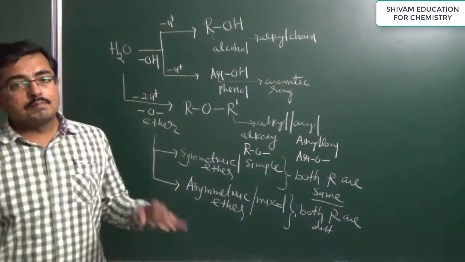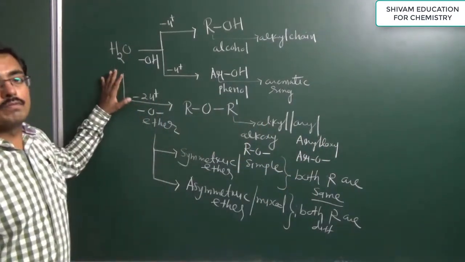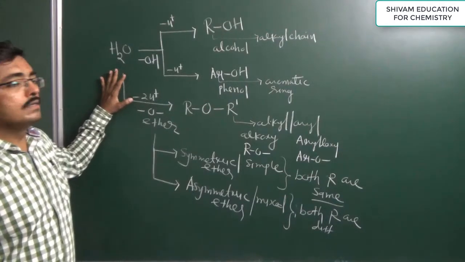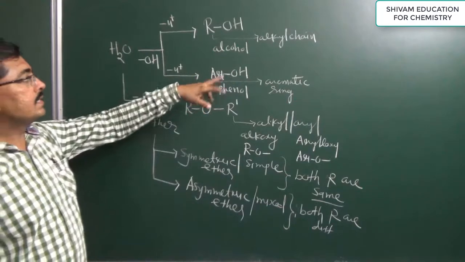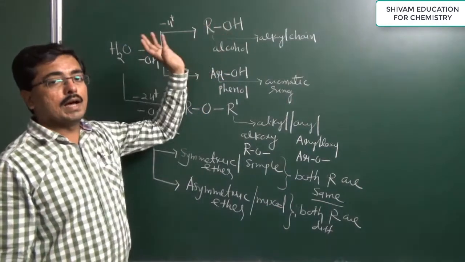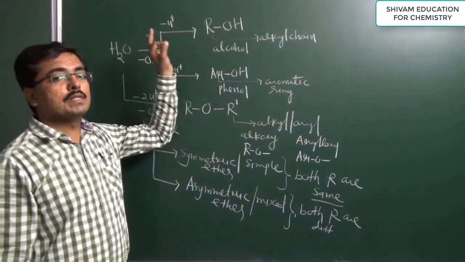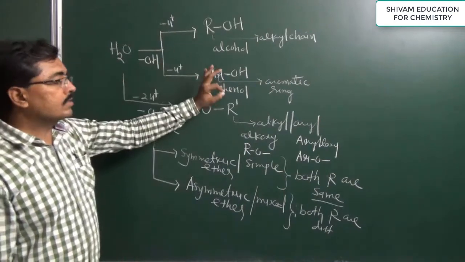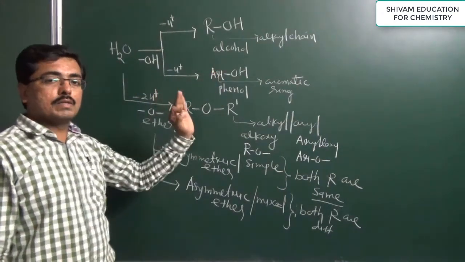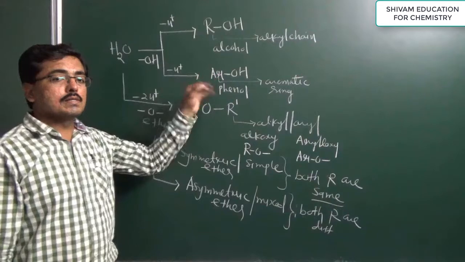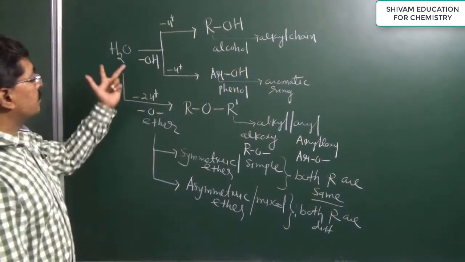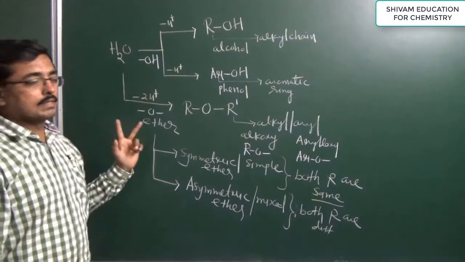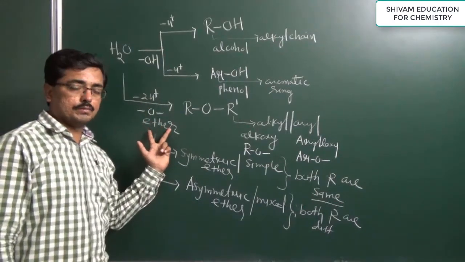So, very simple: when hydrogen from water is replaced by an alkyl chain, we get an alcohol. It means a hydroxyl group attached to an alkyl chain or aliphatic group is an alcohol. If a hydroxyl group is directly attached to an aromatic nucleus, then it is known as a phenol. If both hydrogen atoms from water are replaced, then we get the functional group ether.